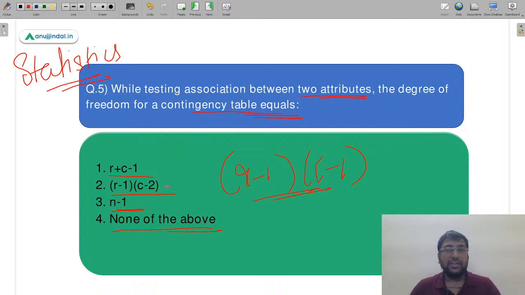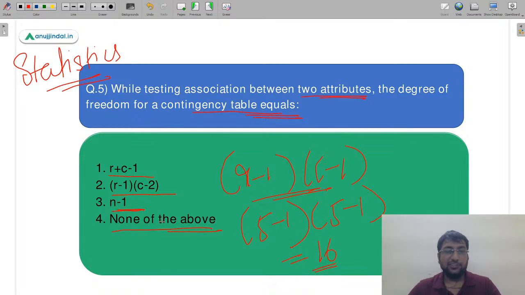ध्यान से क्वेश्चन को पढ़िए, बहुत सिली मिस्टेक्स कर रहे हैं आप. It's R minus 1 multiplied by column minus 1. This is how you calculate your degrees of freedom. So let us say there are 5 rows and there are 5 columns also. So it will come out to be 4 by 4, that is 16.